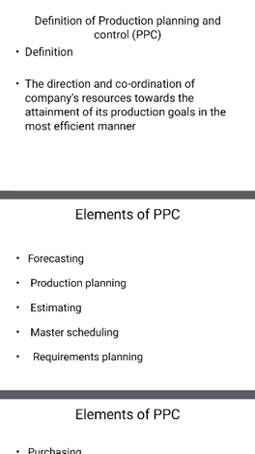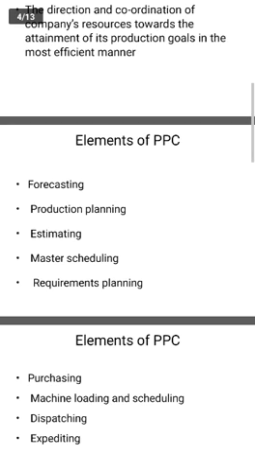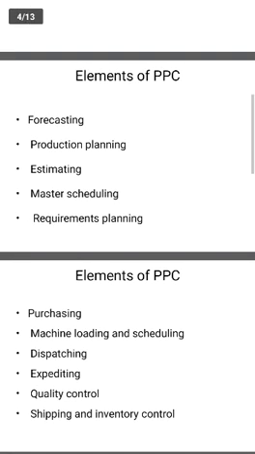Next, what are the elements of PPC? Forecasting, production planning, estimation, master scheduling, requirement planning, purchase, manufacturing, dispatching, and expediting. All these are the elements of PPC, production planning and control. So one by one, we will see them.